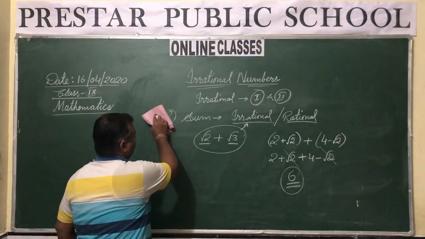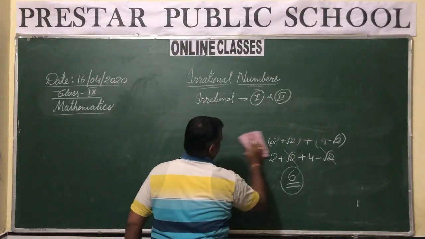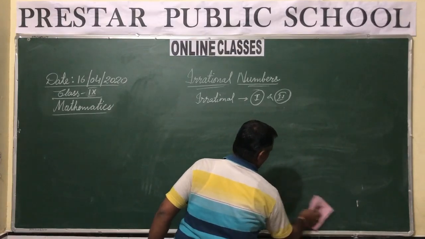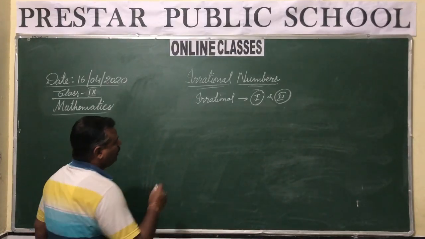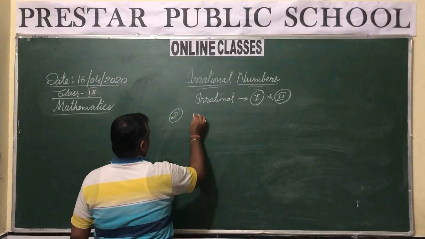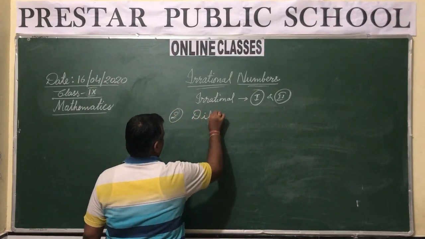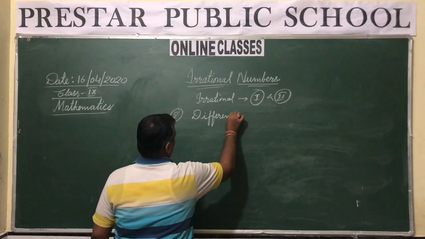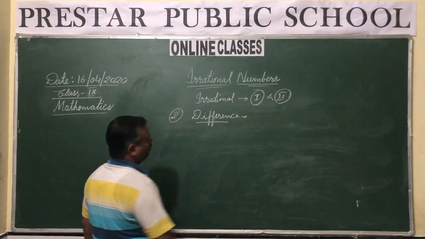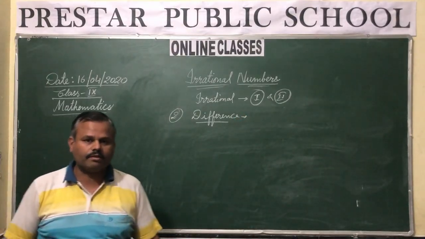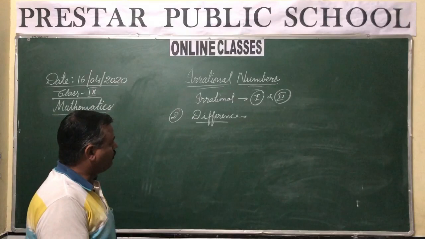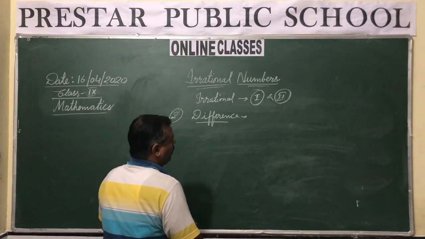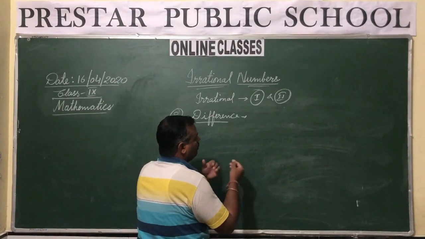Let's go to the difference now. Let's cross check the difference. If you take the difference, will it be irrational or will it be rational? Now here the difference also depends upon what numbers we are taking.